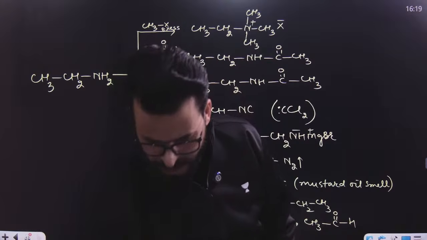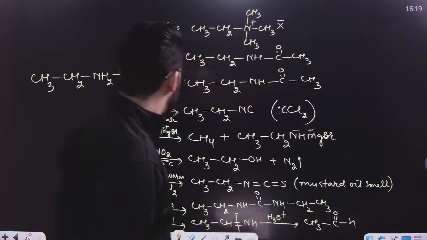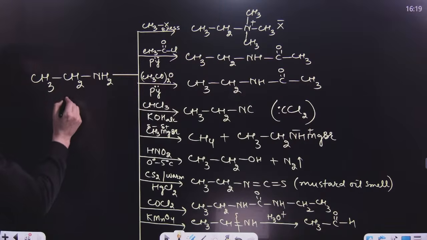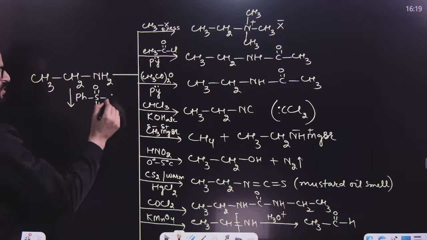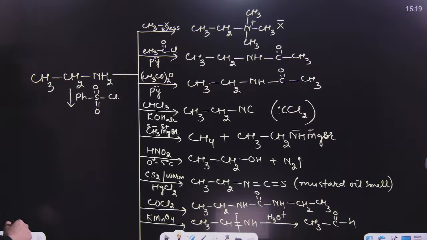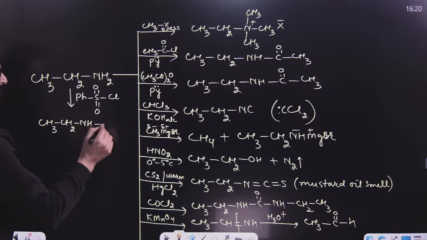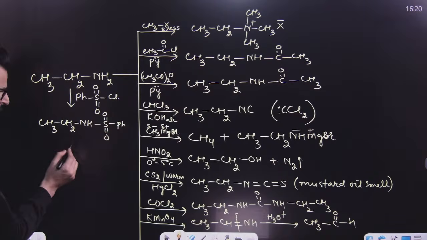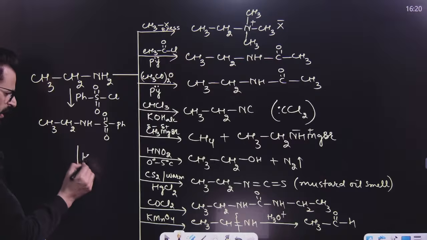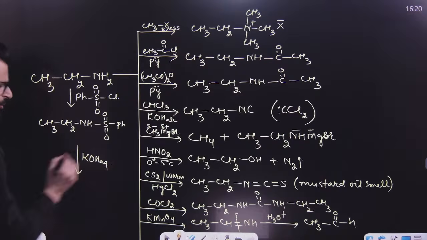Now, next, have a look, if this amine is treated with Hinsberg reagent, benzene sulfonyl chloride, this is Hinsberg reagent, then what will happen? It will result in the formation of CH3CH2NH, then S=O, with C6H5. But this is a solid. But if this solid is treated with alkali, say for example alcoholic potassium hydroxide, what will happen?